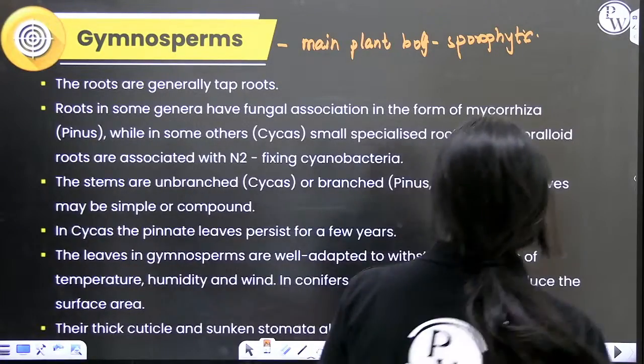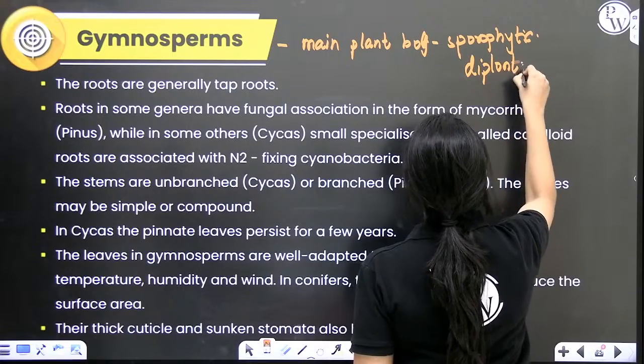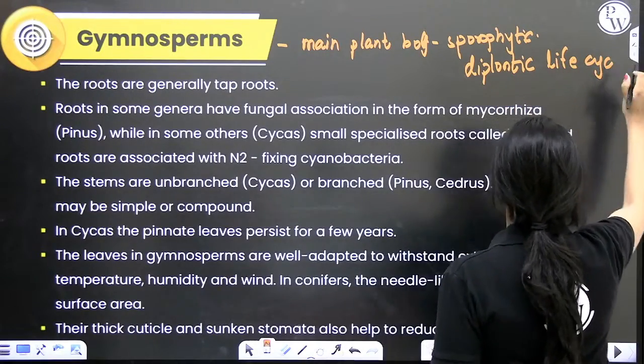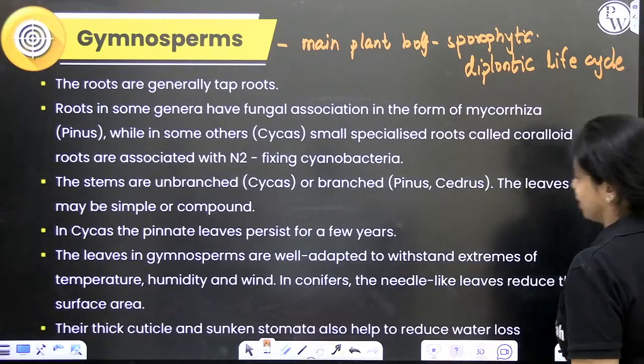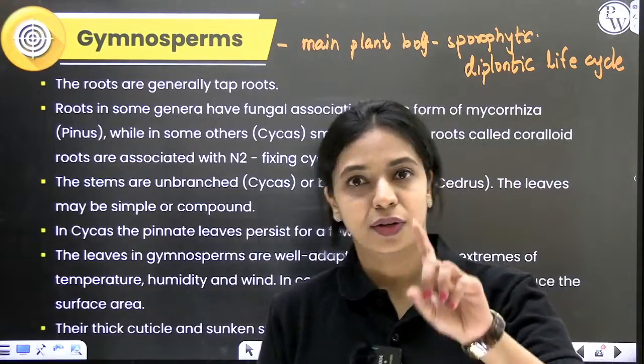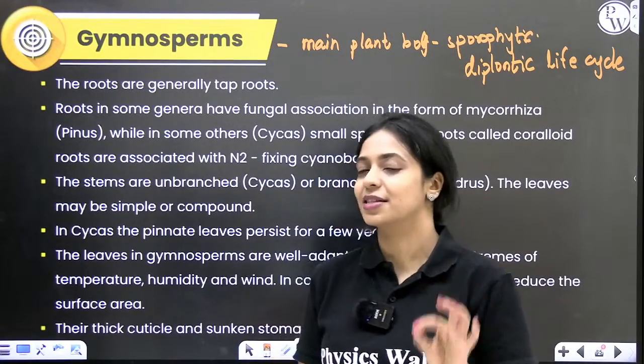Yes, this is an example for a diplontic life cycle. I'll explain to you what this diplontic life cycle is. Okay, but before that, let's understand some general characters. Roots, true stem, true leaves are present. We'll discuss about each of these. First, let's start with roots.